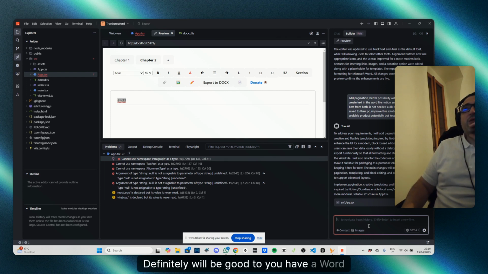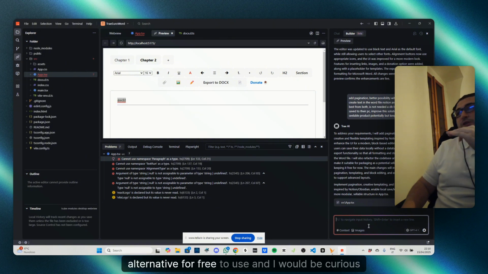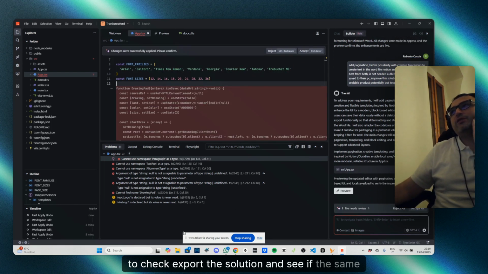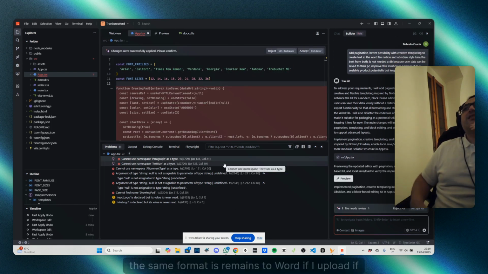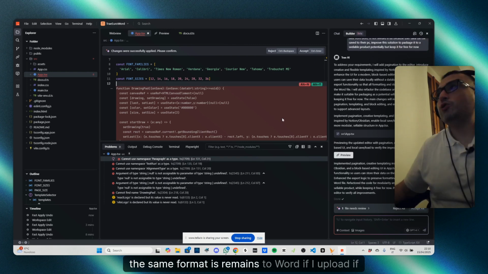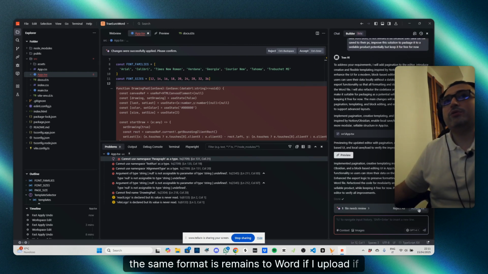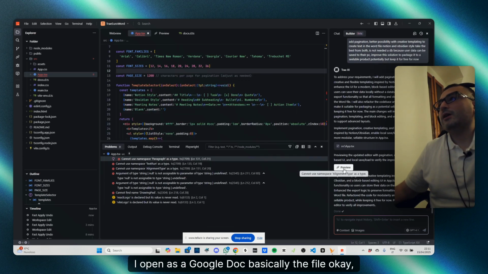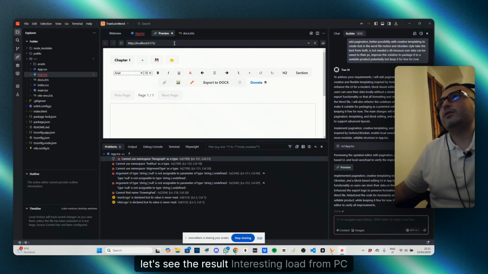Definitely it would be good to have a Word alternative to use for free. And I would be curious to export the solution and see if the same format remains if I open the file as a Google Doc. Okay, let's see the result.